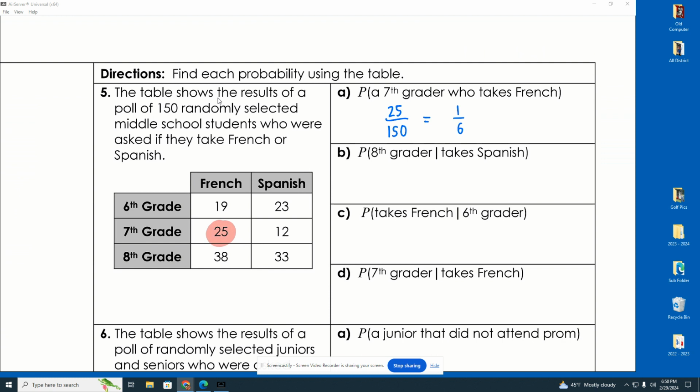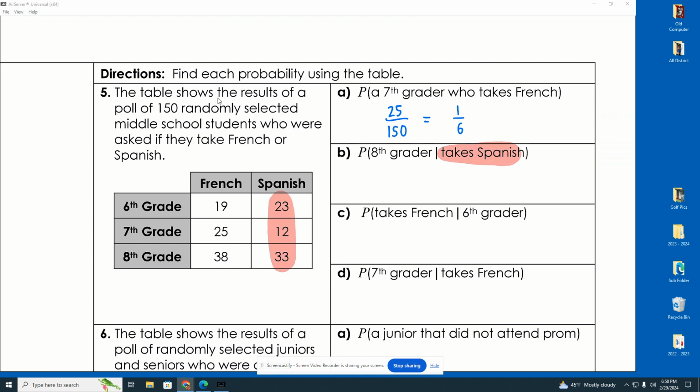But now notice what happens with the rest of these problems. B, find the probability of an 8th grader given that they take Spanish. So we're only focused on the given that. We're only focused on people who take Spanish. Well, look, guys, here's the group of people who take Spanish. That's my focus. Now, 23 plus 12 is 35, and 35 plus 33 is 68.